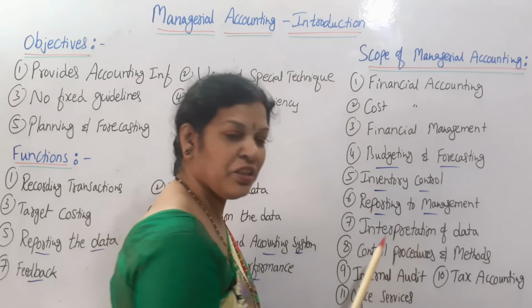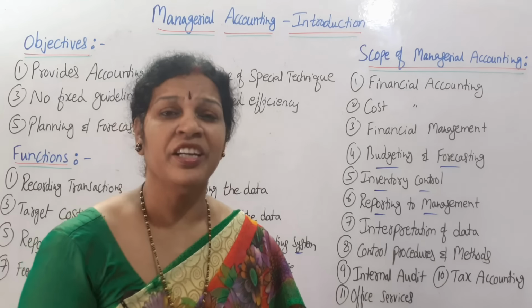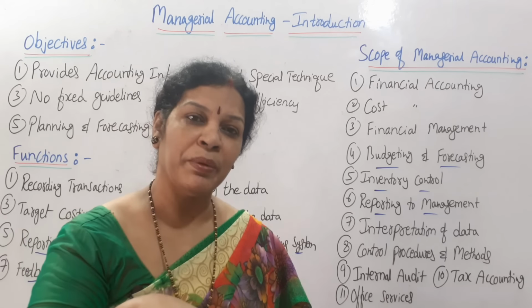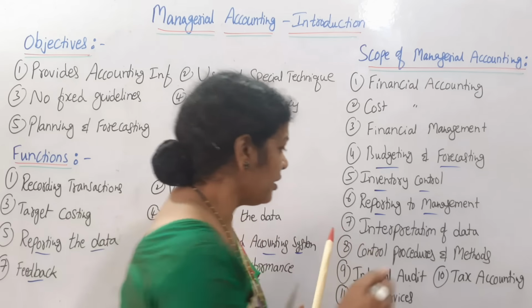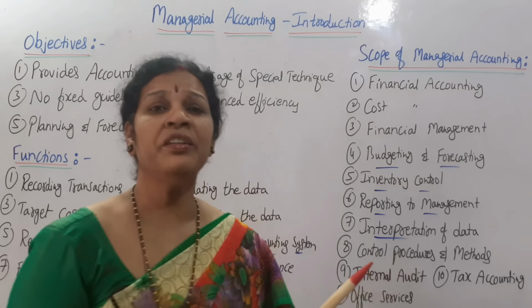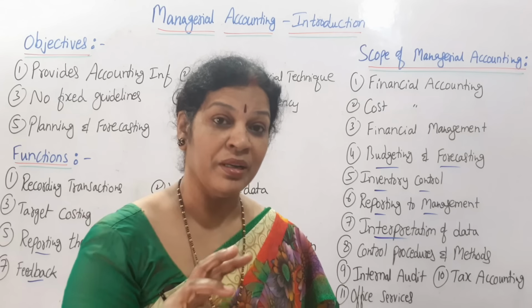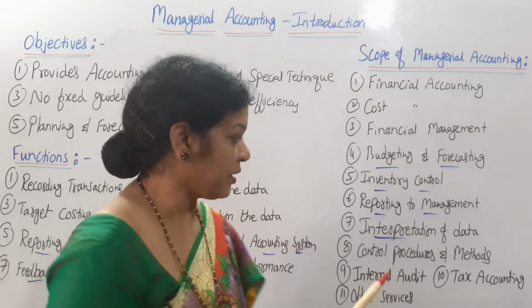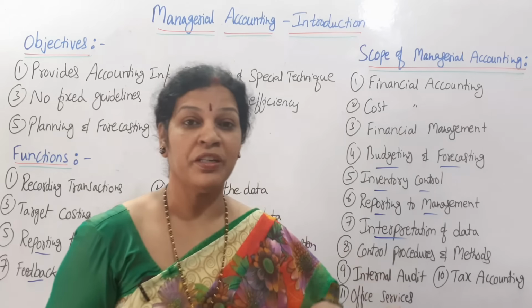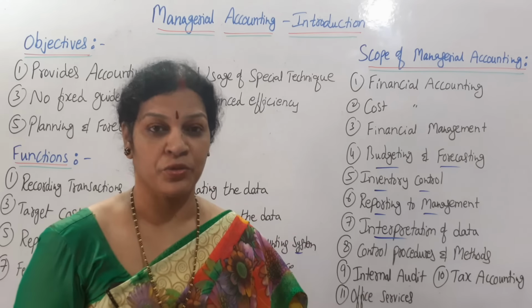And next one, interpretation of data. Just now I told you, interpretation of data means once they prepare the accounts, analyzing and making it in a lucid form so that the management can understand. That is interpretation. Interpretation of the entire data, that he has to do.